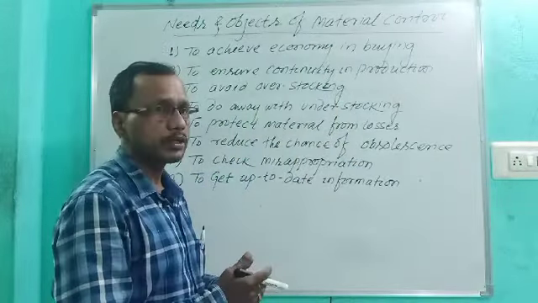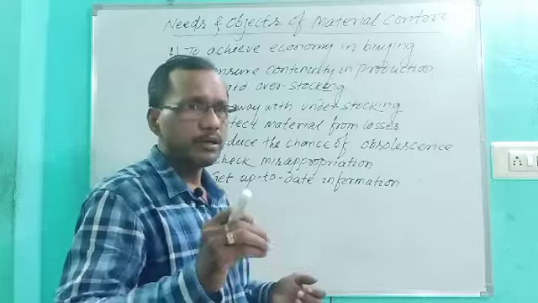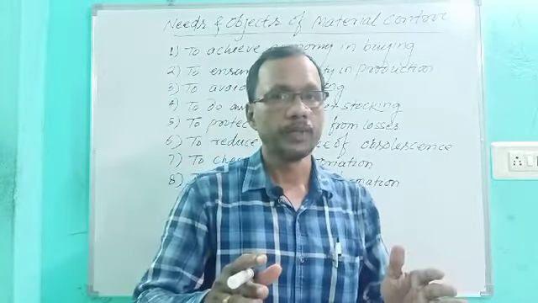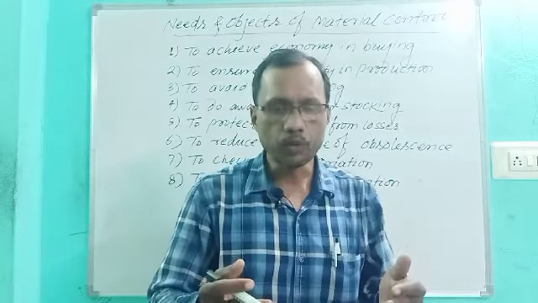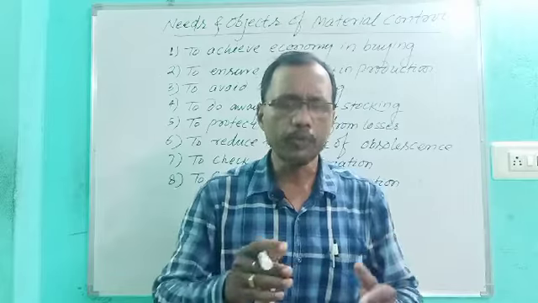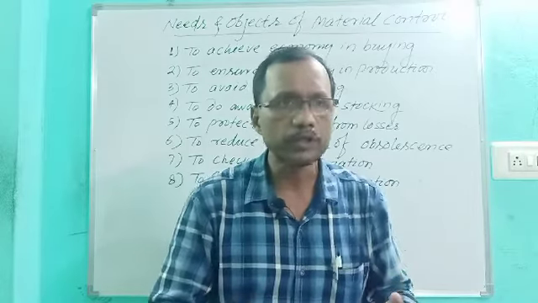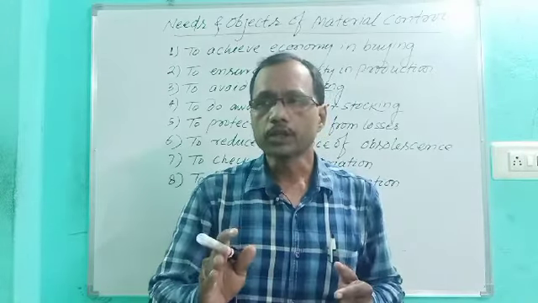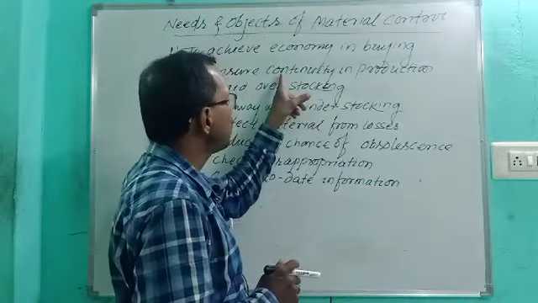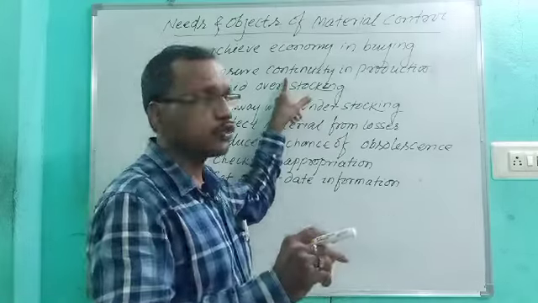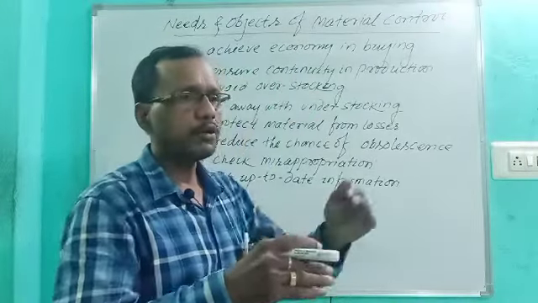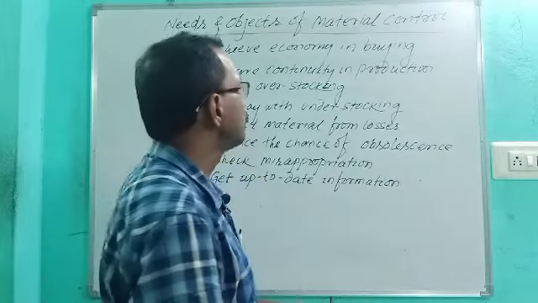Continuity of production can be ensured only by an expert person who is always in an alert position, so that how much quantity to be purchased, when to be purchased, from where to be purchased, all these are analyzed regularly, so that no production will hamper because of shortage of material. That is why the organizer should keep alert in supplying continuity of material to the production center for the purpose of smooth production.